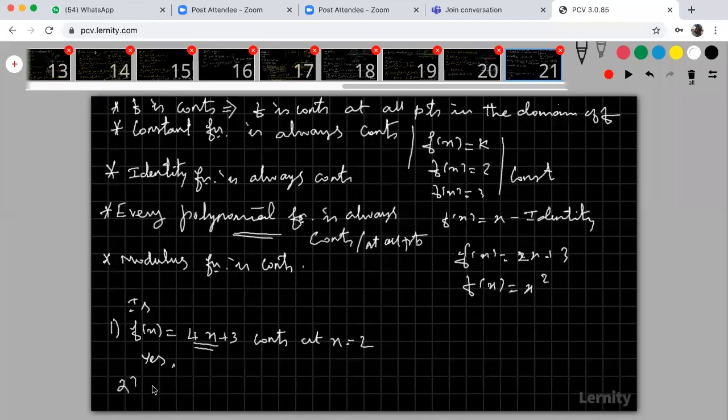Suppose I ask another question: f of x is equal to 4 at x equal to 3. Is this function f of x continuous or not? Is f of x equal to 4 continuous at x equal to 3? Yes or no?